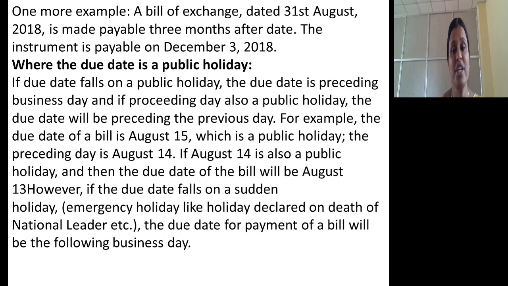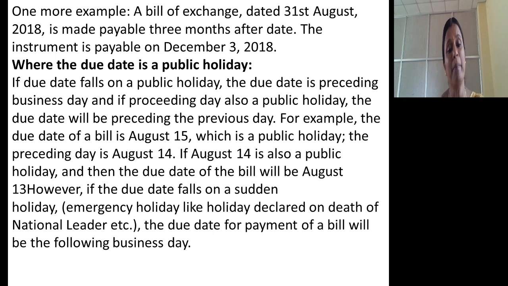A bill of exchange dated 31st August 2018 is made payable 3 months after date, meaning August, September, October, November. There is no 31st November, so that is 30th November. So 30th November plus 3 days means legal due date of bill is December 3, 2018.